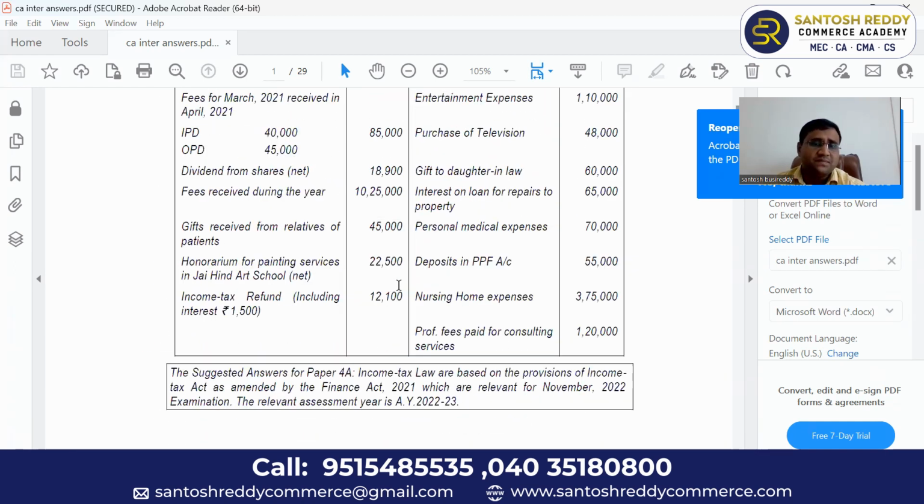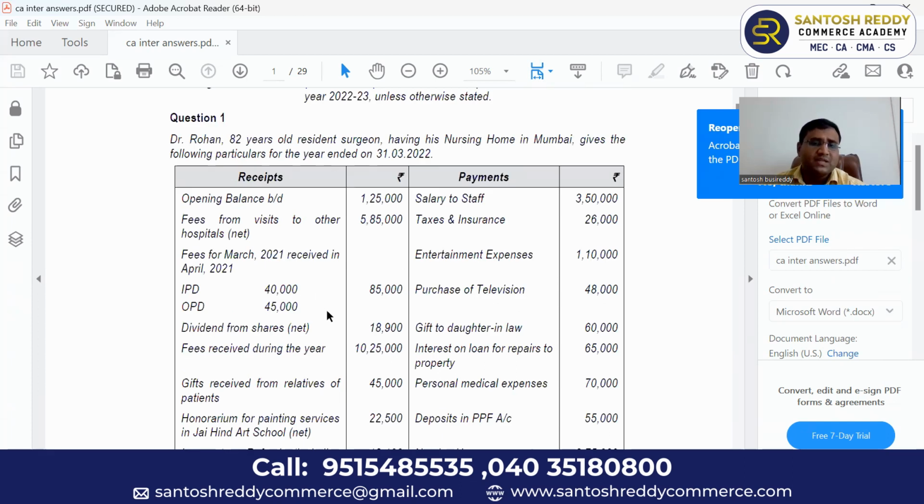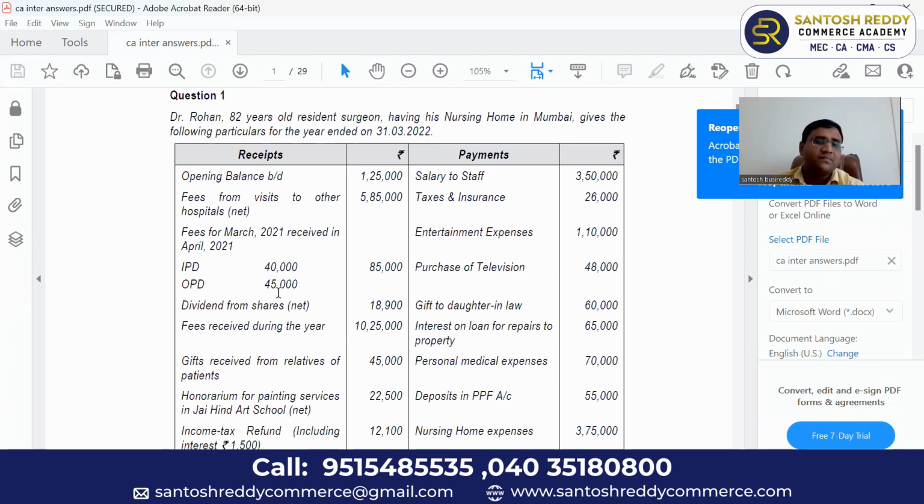Cash basis means whenever you receive the cash in that year only, it is taxable. So fees for March 2021, that means financial year 2020-21 fees received in 21-22, it is taxable in 21-22. So you have to consider this also in this year as taxable income.